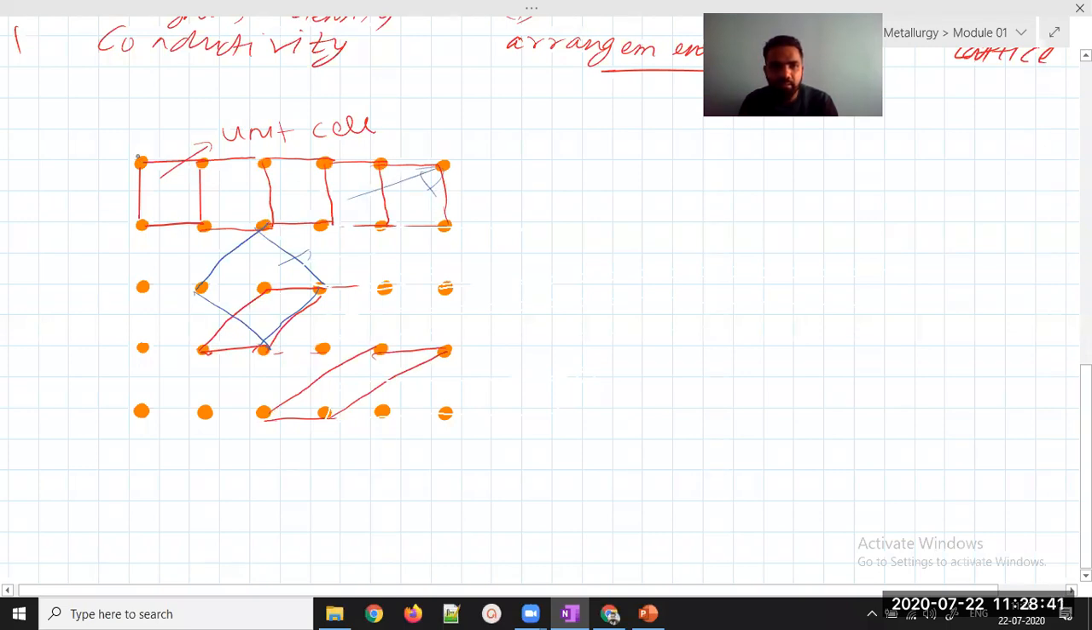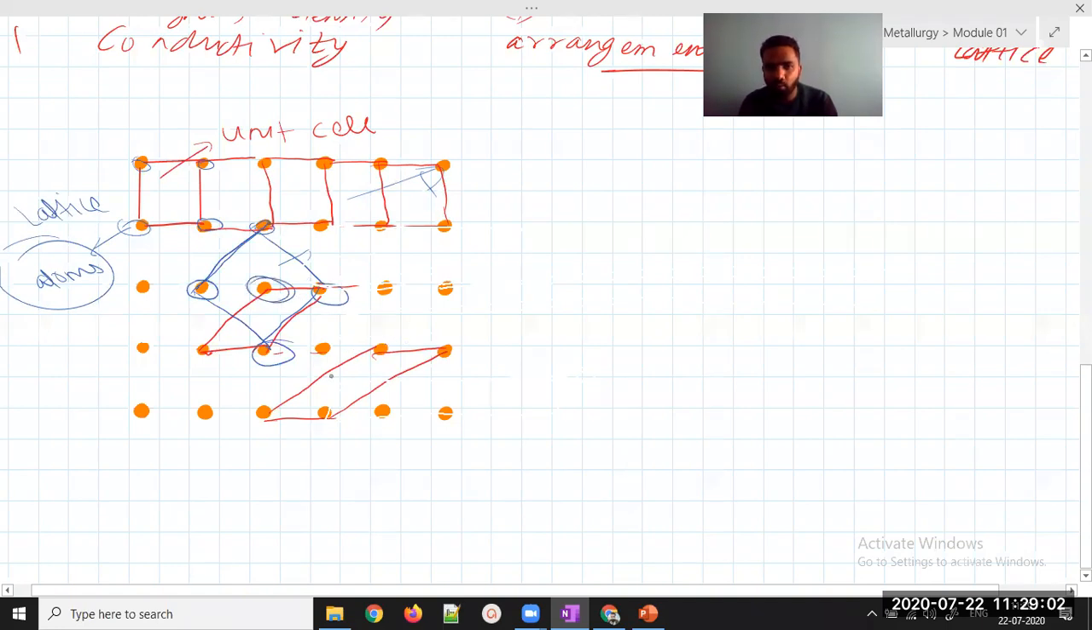Now this lattice, this unit cell, was having only corner points. Atoms, or lattice points, were only there at the corner. Now when you draw this way, what you can see is that the lattice point is also there at the corner, and this lattice point is also there at the center.